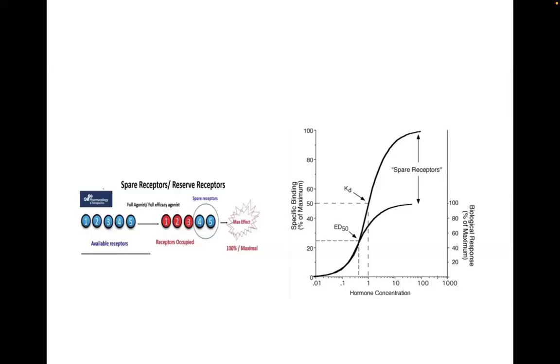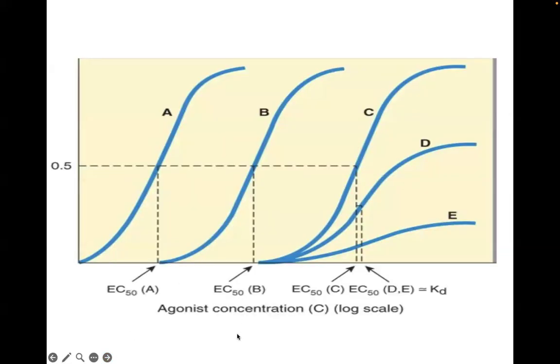Why? Because this is a drug which is a full agonist, and it's a system that might be capable of what we call signal amplification. And we will look at that in the next section of the lecture. So the remaining receptors that are unoccupied will be what we call reserve or spare or extra receptors. Okay? So let us look at this graph and try to understand what it means.